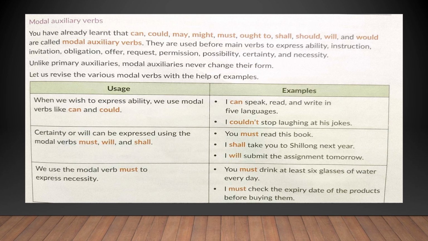In the second activity, we were making sentences on how to save water as a resource. And we used the modal verb must because we were showing the necessity to save water as a resource. I must check the expiry date. We must save water. So the necessity is shown with the help of the modal verb must.